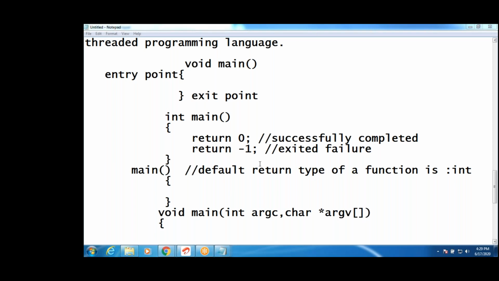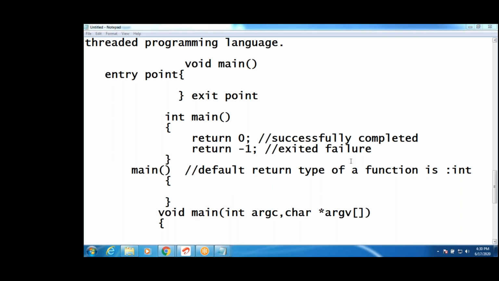Sir, if return 0 is used in void main, what happens? See, it won't give any error. It gives a warning. That's all. You can write a return statement, but it won't send any value to the compiler. Output will be printed if you write a printf statement. But if return 0 is used at the end, the status of that program won't be sent to the compiler.